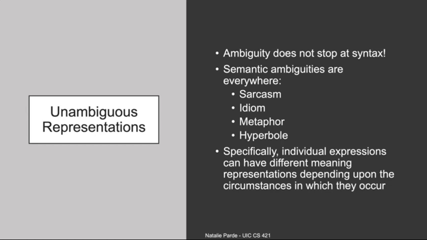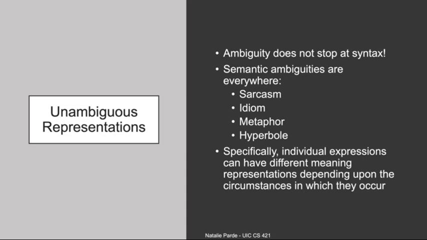Meaning representations should also be free of ambiguity. Although we've talked a lot so far about syntactic ambiguity, semantic ambiguity can also be a very common issue. For example, sarcastic phrases are ambiguous because they typically mean the opposite of what is expressed in literal terms. Idioms and metaphors communicate meaning that is analogous in an abstract sense, but not literally the same as what is expressed. And hyperbole communicates information that is less serious than its exaggerated literal terms.